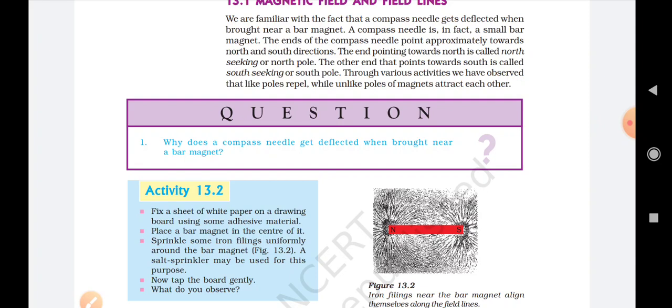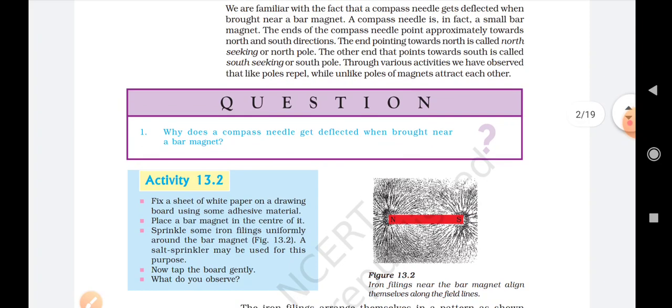So we can understand that the magnetic compass, when we talk about the bar magnet or any magnet, the end points are always north and south.